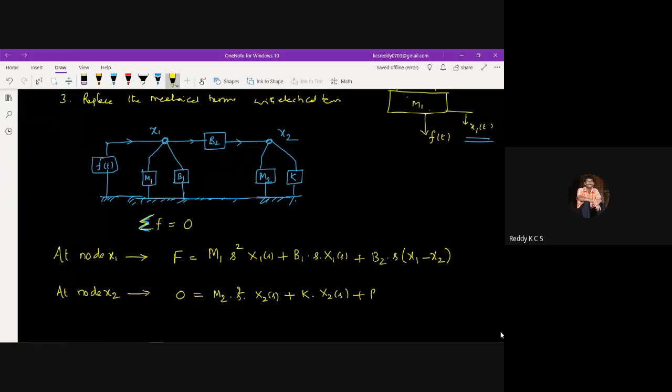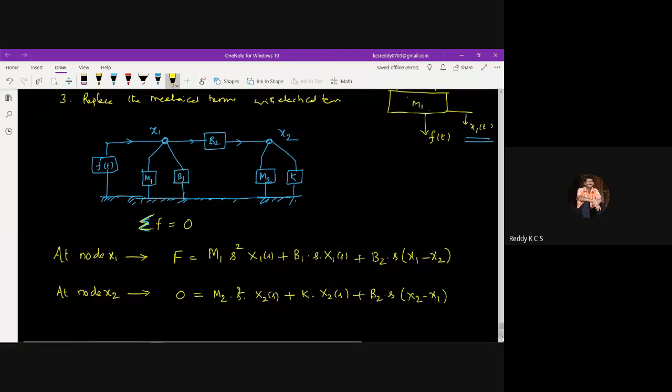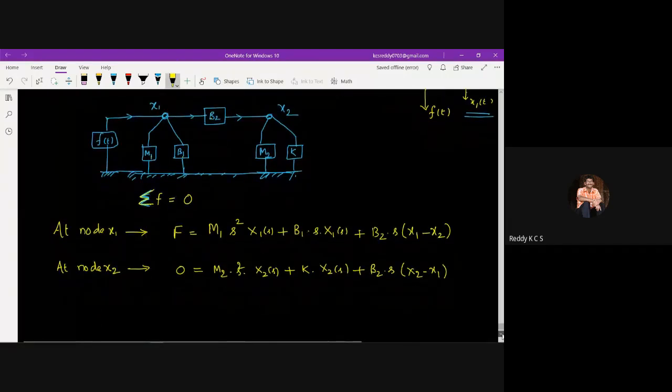Once again, I can write b2 into s into x2 minus x1, because we are considering this node, so x2 minus x1.